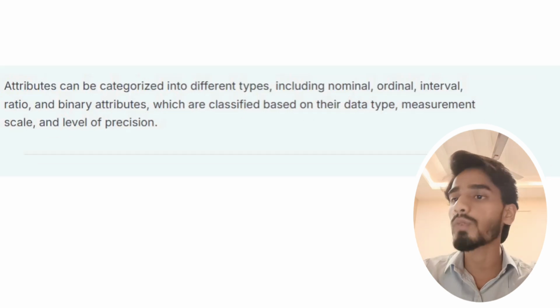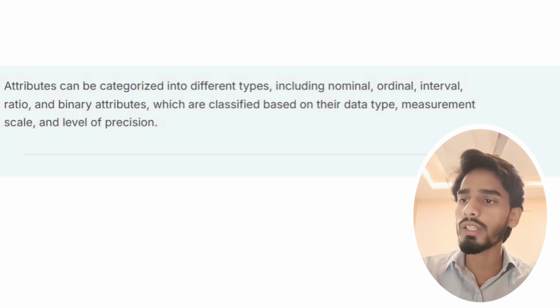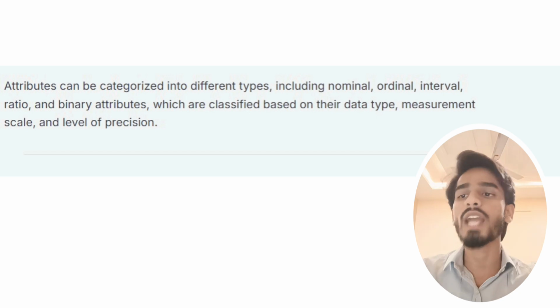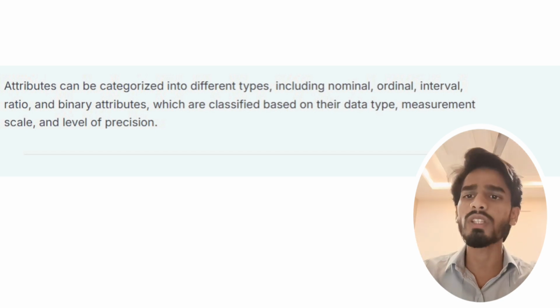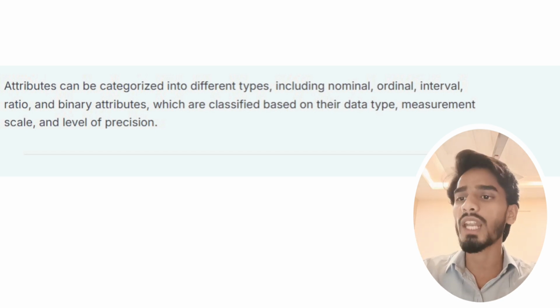Now, what are categories of attributes? Attributes can be categorized into different types, including nominal, ordinal, interval, ratio, and binary attributes, which are classified based on their data type, measurement scale, and level of precision.